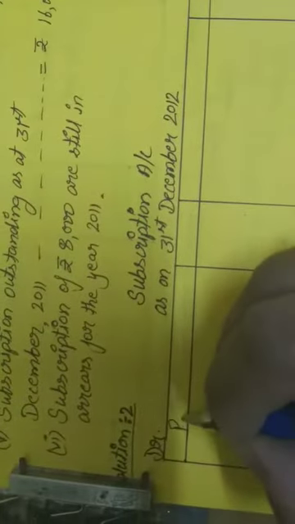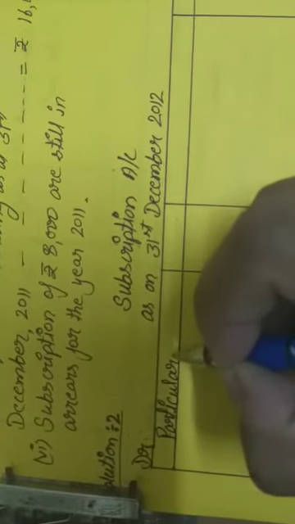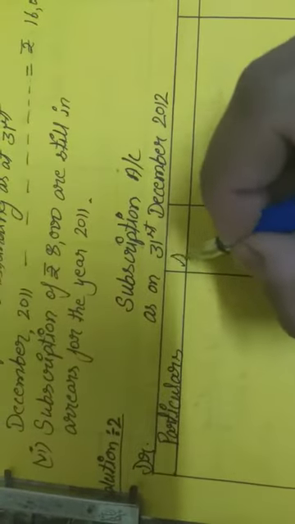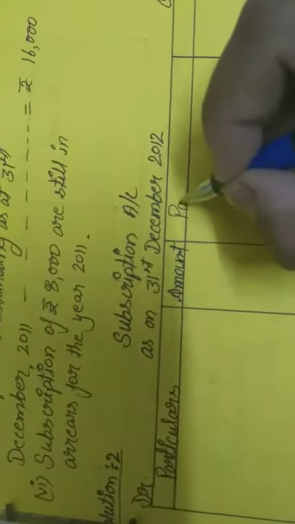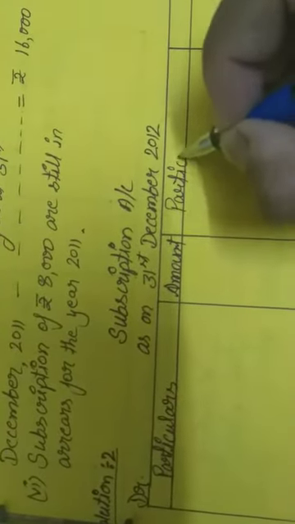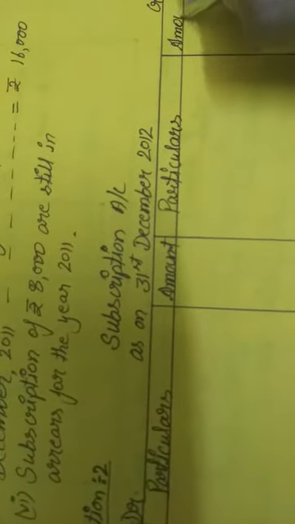This is a particular column and amount column for debit side, and this is a particular column and amount column for credit side.